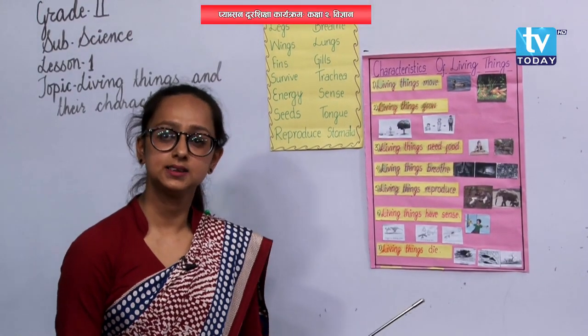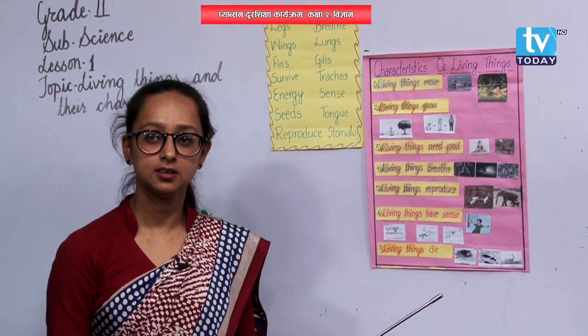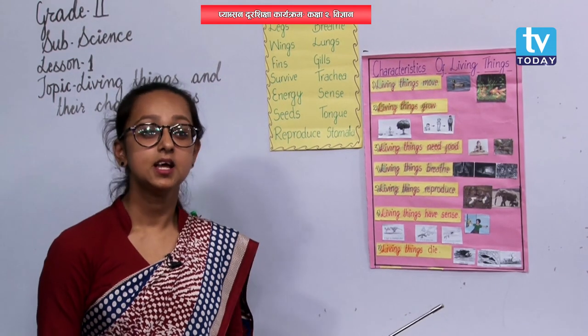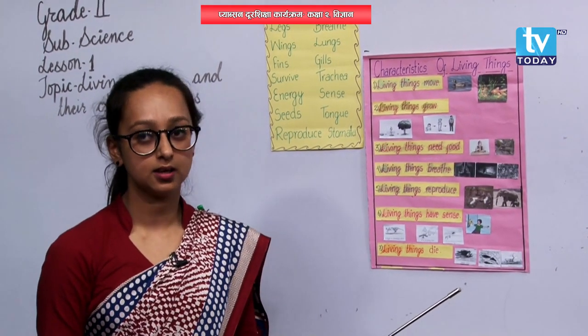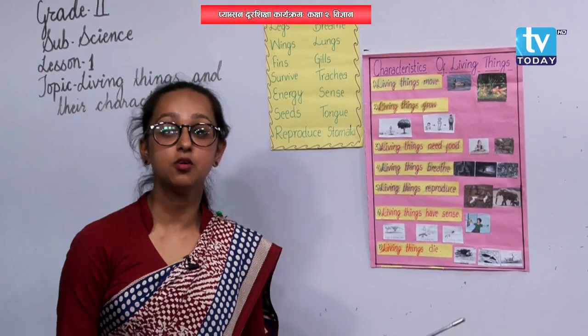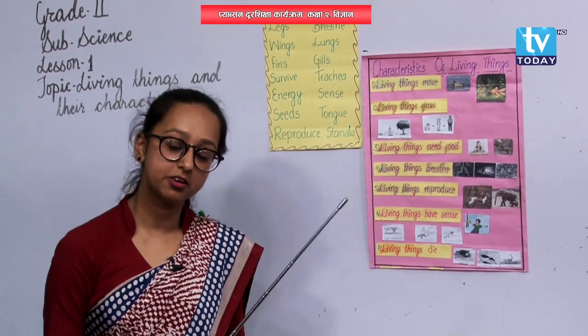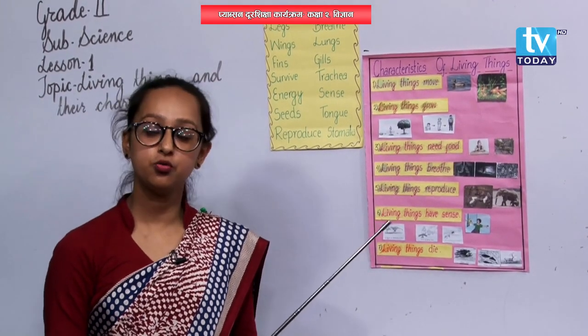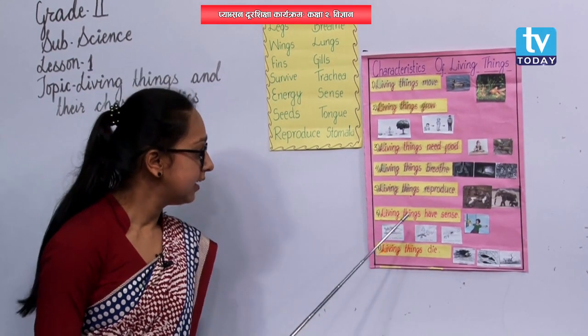And here we told living things need food also, right? Then how do plants take food? Do you have any idea? Green plants prepare their own food. For us, our mother prepares food, right? But green plants prepare their own food.